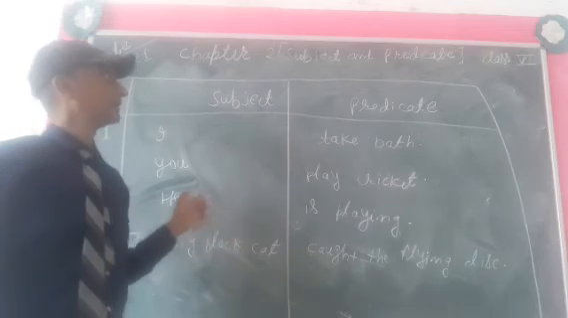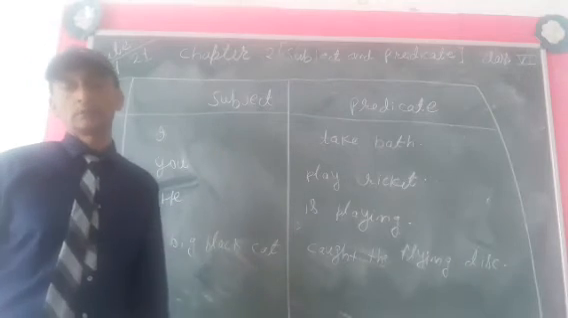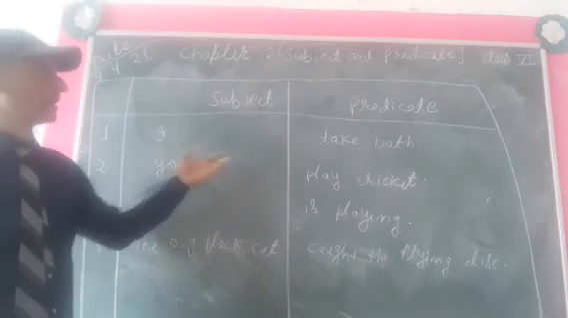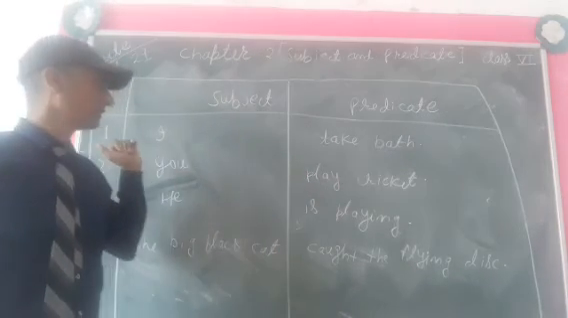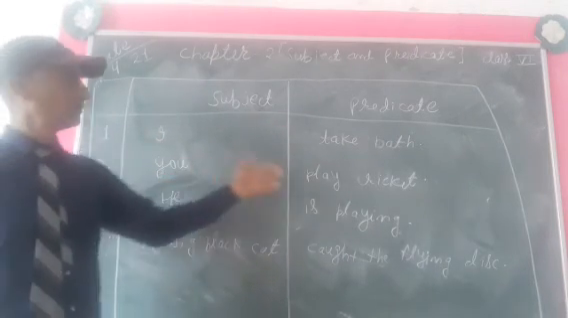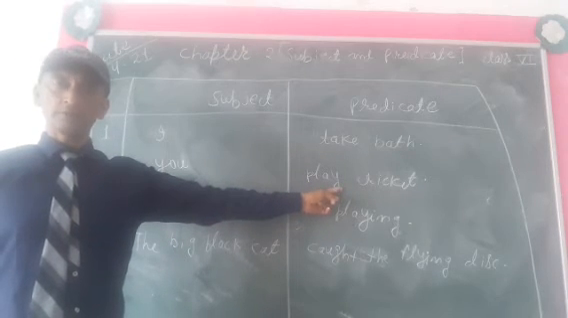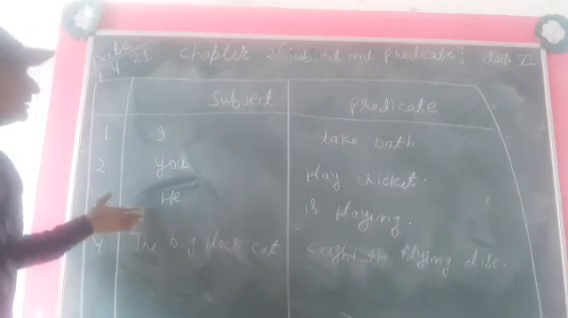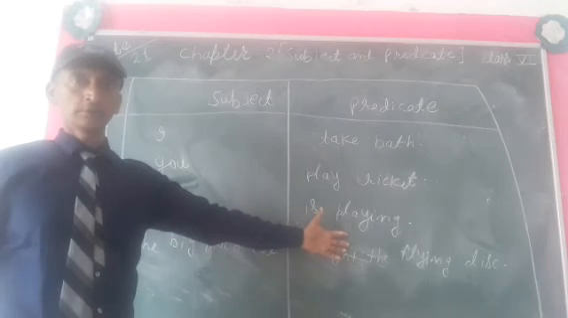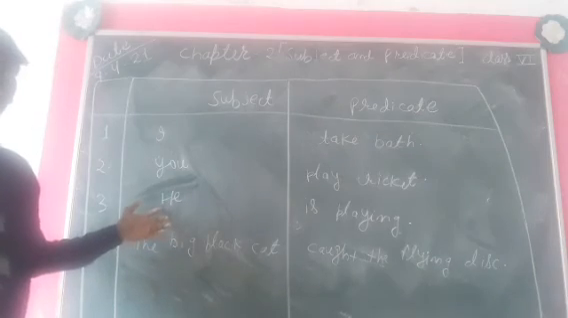We will differentiate between subject and predicate. Okay. I take bath. In this example, we can clearly see that I is subject and take bath is predicate. Okay, whatever is coming after subject, that will be a predicate. Now next, you play cricket. After you, what is coming? Play cricket. Play cricket will be our predicate. Okay, now next, he is playing. So after he, what is coming? Is playing. Is playing will be our predicate and he is our subject.